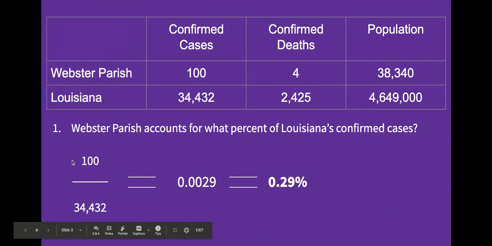First question, Webster Parish accounts for what percent of Louisiana's confirmed cases? So to do this, I'm going to take 100, which is the confirmed cases in Webster Parish, and I'm going to divide that by the total number of confirmed cases for the state, which is 34,432. When we divide that, we get a result of 0.0029. So that is 29 ten thousandths.